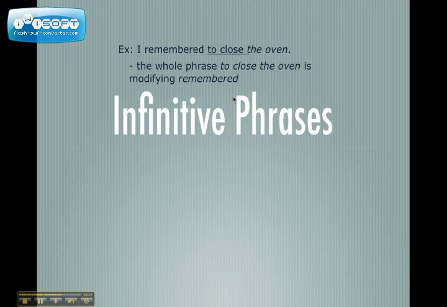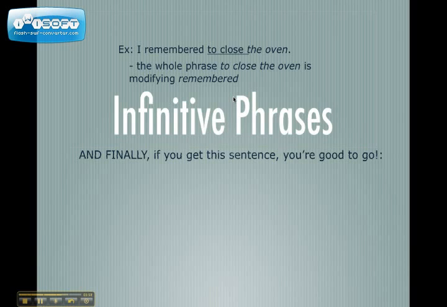Now infinitive phrases: there's also something called that, and it's the infinitive plus its modifiers. An example is: I remember to close the oven. The whole phrase to close the oven is modifying remember. Infinitive phrases can modify other things, whereas gerund phrases are just acting as nouns, so they do not modify other things.